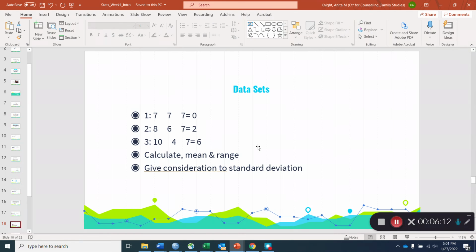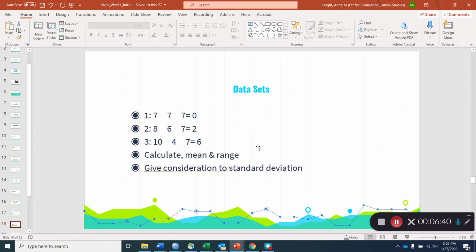Now, let's look at 3 different data sets, and we're keeping them very small just to make it a little easier. Let's say these are each items on the Trait Emotional Intelligence Questionnaire, because they're ranked from 1 to 7. So the first data set, you've got 3 7s. So not a lot of variability in that data set.